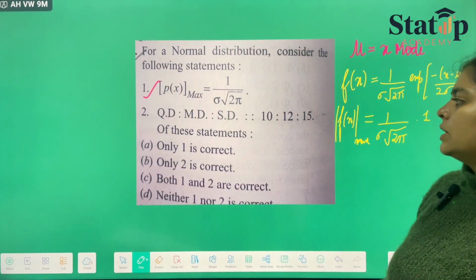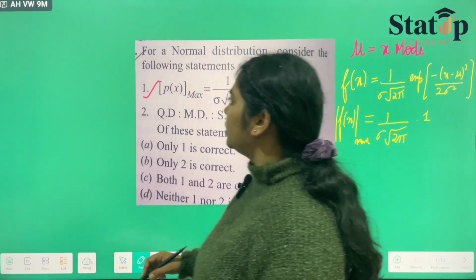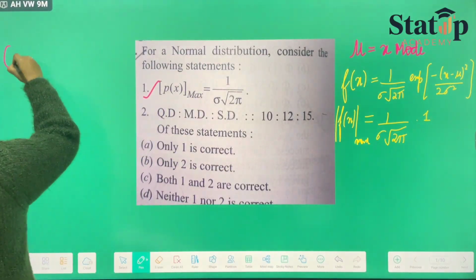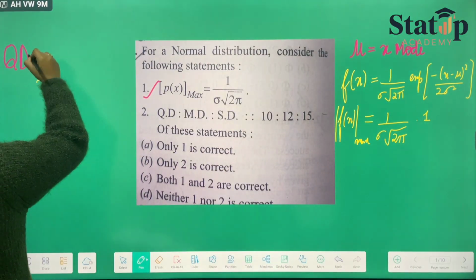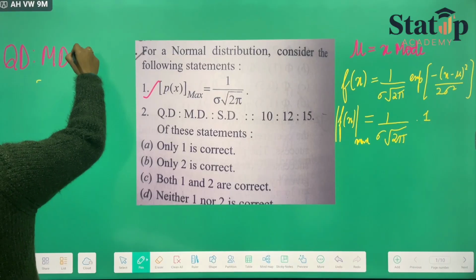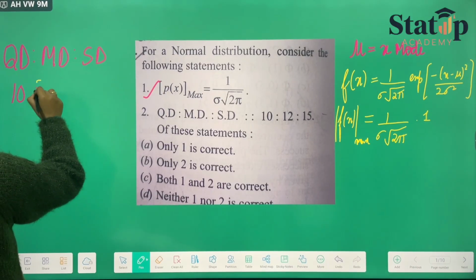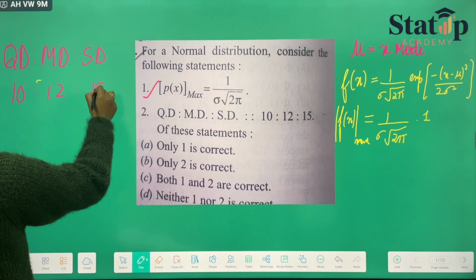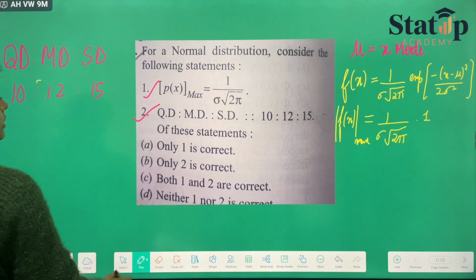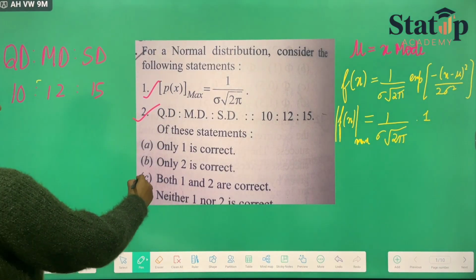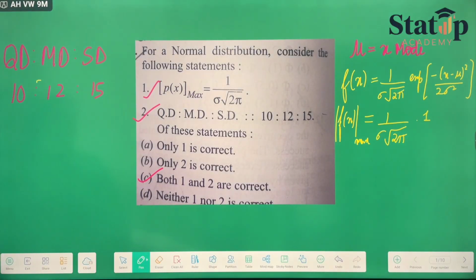Now we talk about the second statement. I told you earlier, you have to learn this result. Quartile deviation to mean deviation to standard deviation should always be equal to 10 is to 12 is to 15, which is the correct order, and hence both statement 1 and 2 are correct.